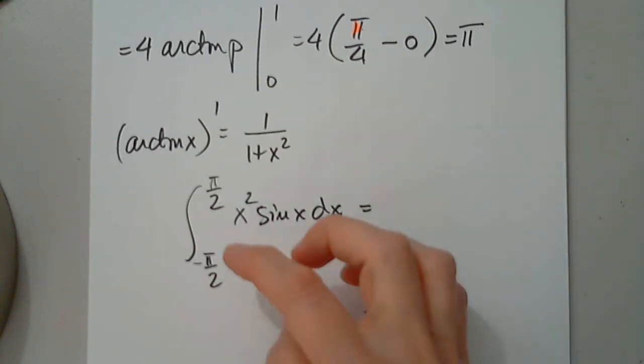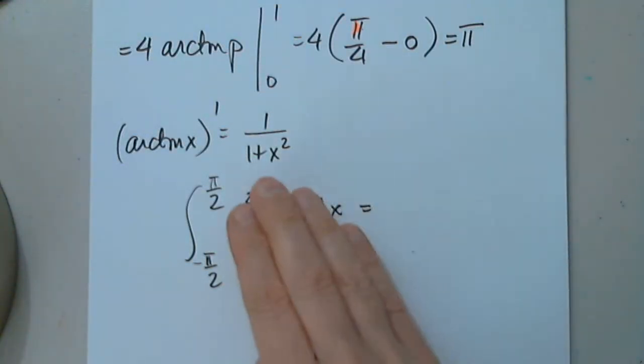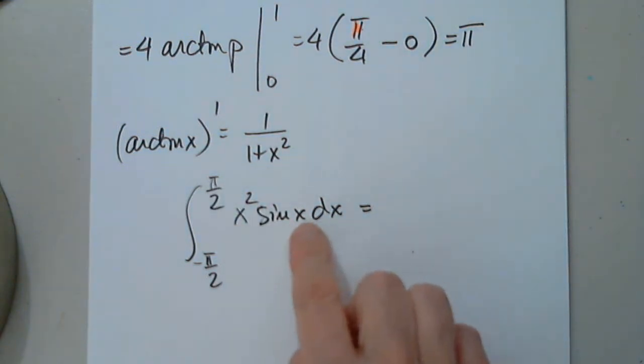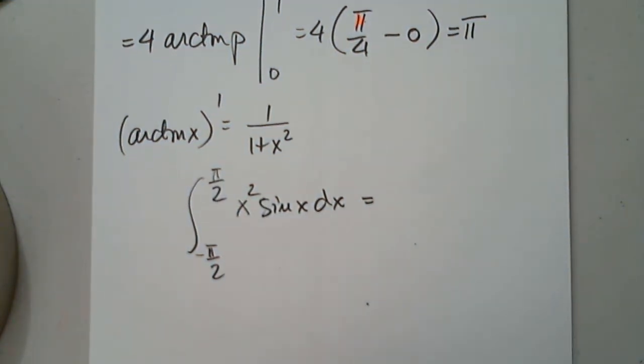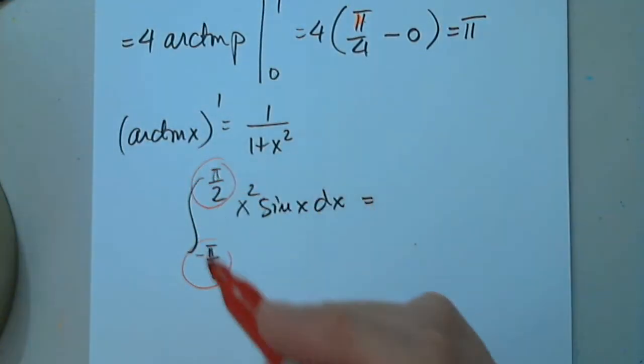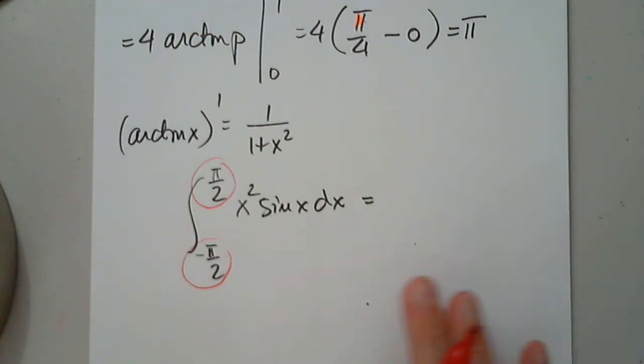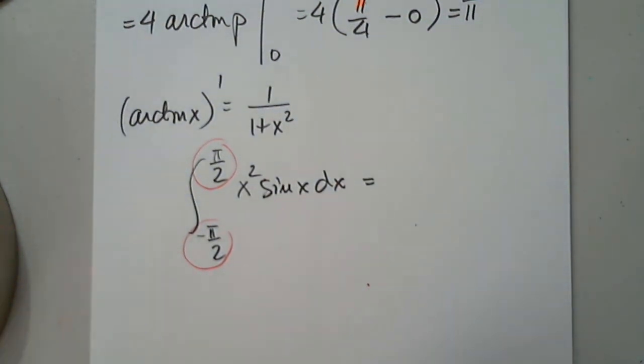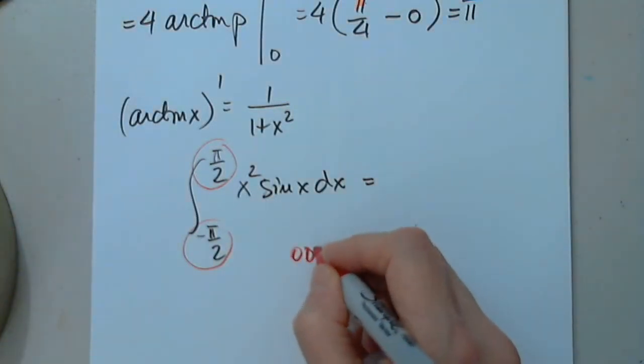Yes. Of course, x squared is defined everywhere, sine is defined everywhere. I don't even care about this. They are defined everywhere. Excellent. Now, perfect. We already noticed, thank you, that the interval is symmetric. If the interval is symmetric, what do I have to check next? If it's odd or even. Very good. Awesome.